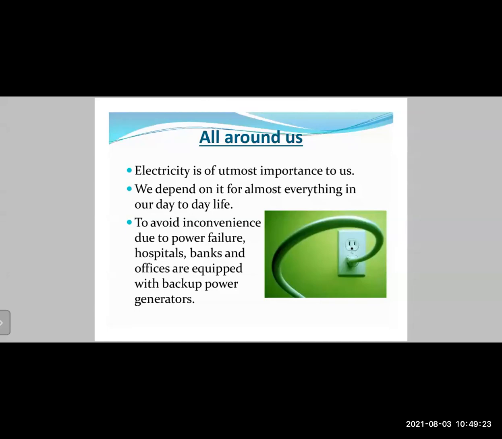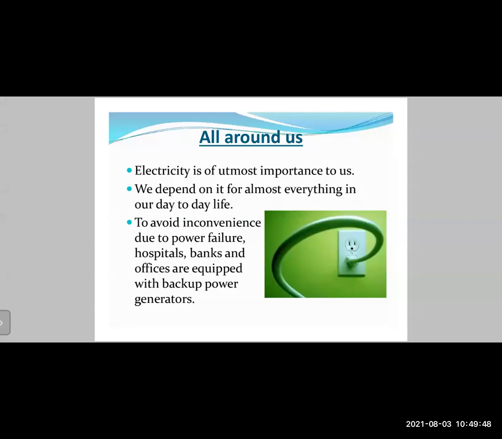To avoid inconvenience due to power failure, hospitals, banks, and offices are equipped with backup power generators. As I mentioned, you need a constant 24-hour supply of electricity for all of these appliances to work, but there are certain places where you cannot switch off the electricity, for example in hospitals, banks and ATMs.